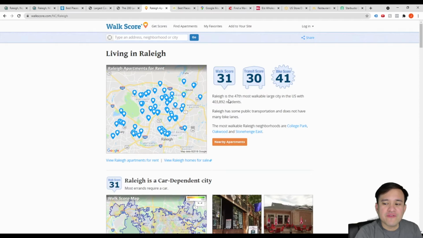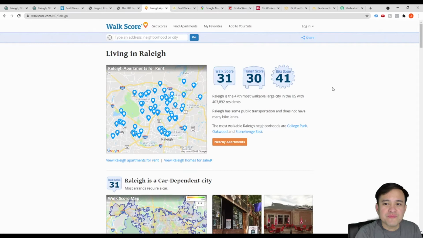That's how this walk score is determined. Same with the transit and bike scores. If there is public transportation available close by, and support for going to work or going places using a bike. So that's how these scores work. The higher the scores, the better.